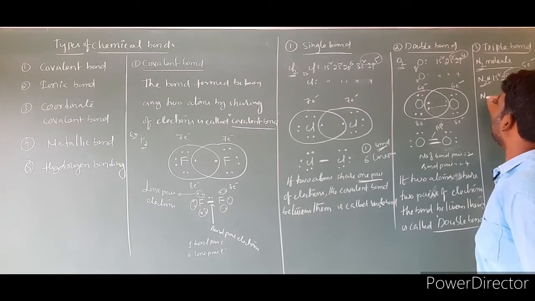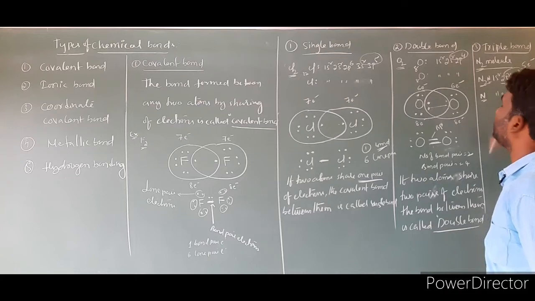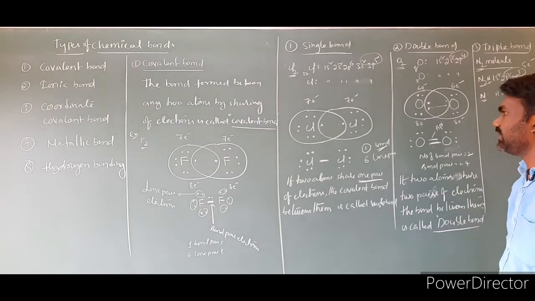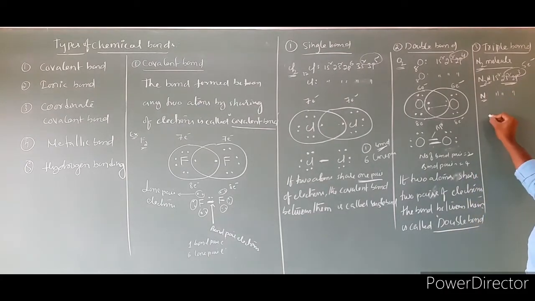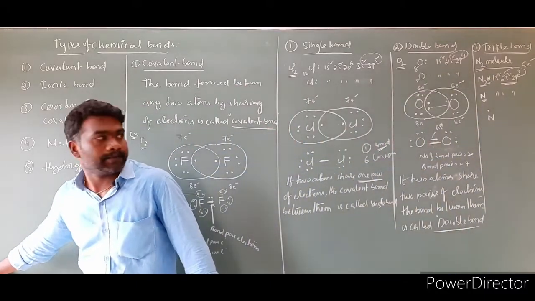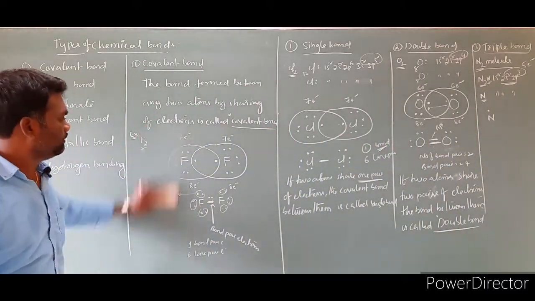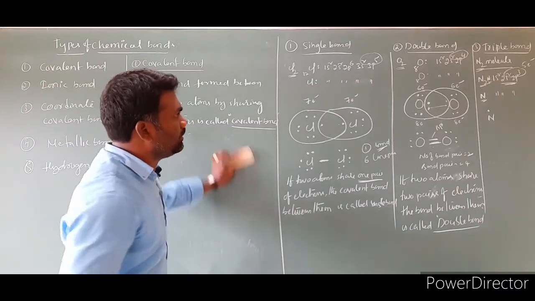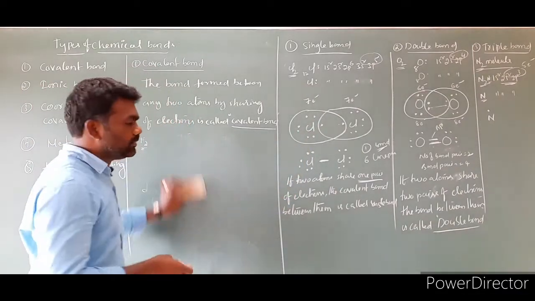Take the second nitrogen. The second nitrogen also has the same electronic configuration. Clear? Then I'm drawing the Lewis structures. I will draw this structure in another place, because the space is not sufficient here.